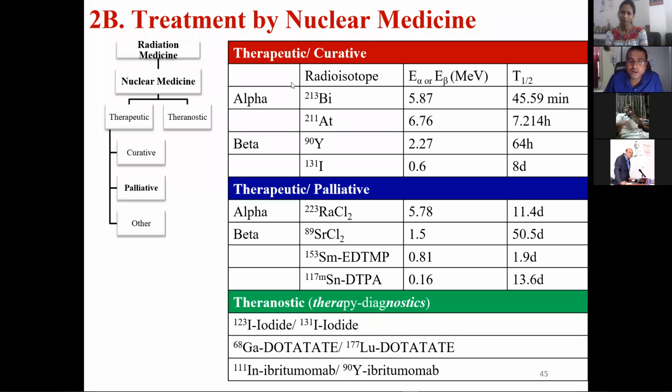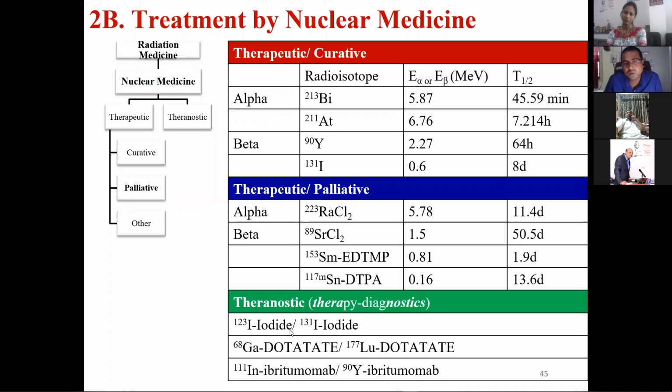And there is something called theranostic also. What is theranostic? If we want to do diagnosis as well as therapy, for that purpose we can use the same radionuclide. You may ask why you require this, because we can use PET or SPECT and then go for therapy. But the problem is that we cannot always do that, because the function inside the body is dictated by the element that is present.